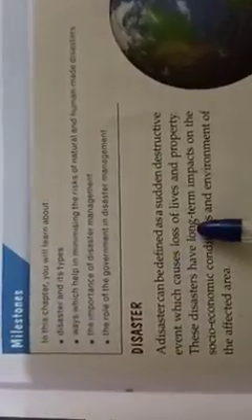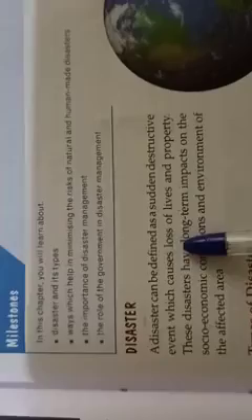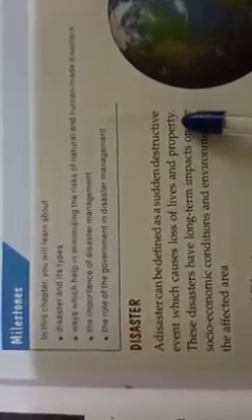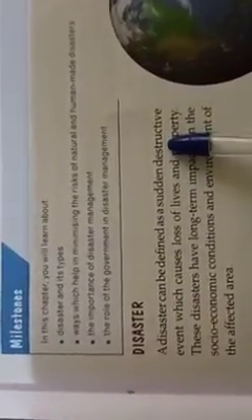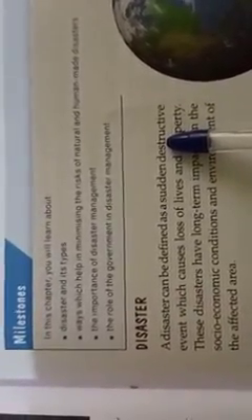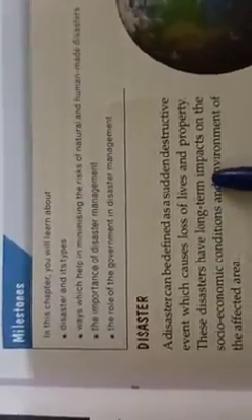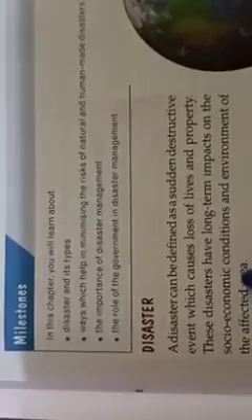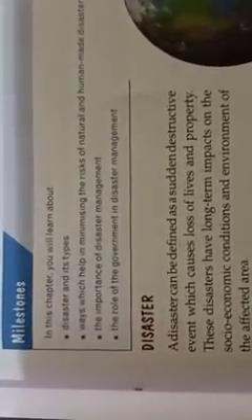A disaster can be defined as a sudden destructive event which causes loss of lives and property. So disaster means destruction of life and property. These disasters have long-term impacts on the socio-economic condition and environment of the affected area.